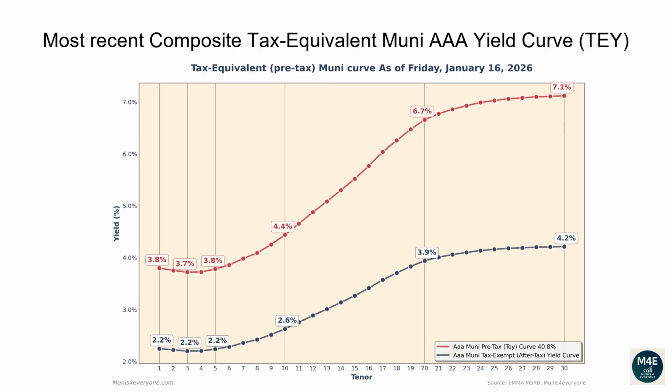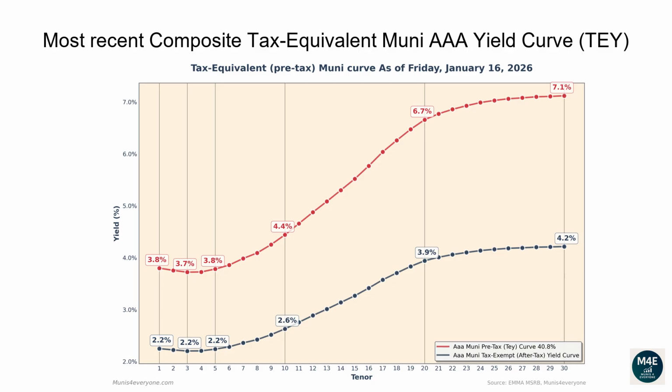Let's now go over the most recent composite tax-equivalent Muni AAA yield curve. The following graph shows, in red, the tax-exempt after-tax Muni yield curve, versus in blue its tax-equivalent pre-tax version, assuming a 40.8% top tax bracket as of January 16, 2026.